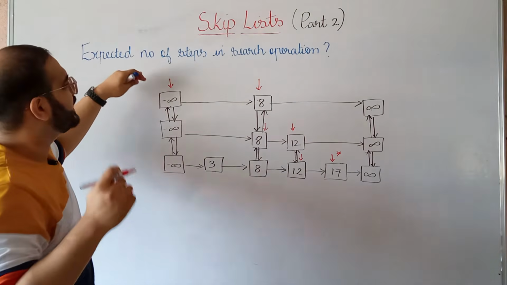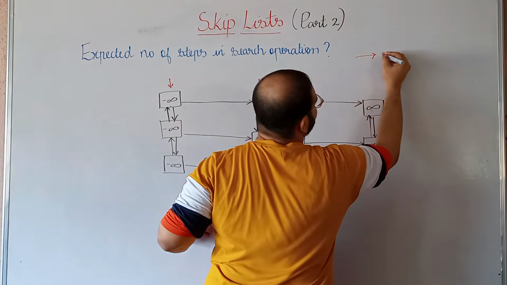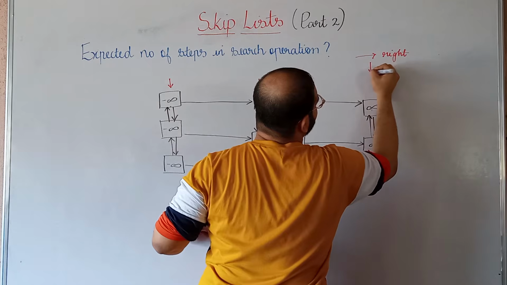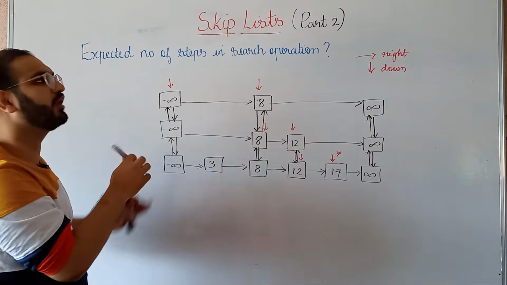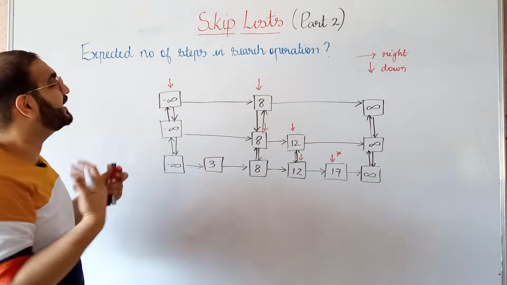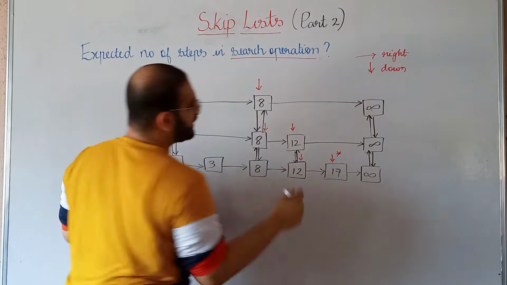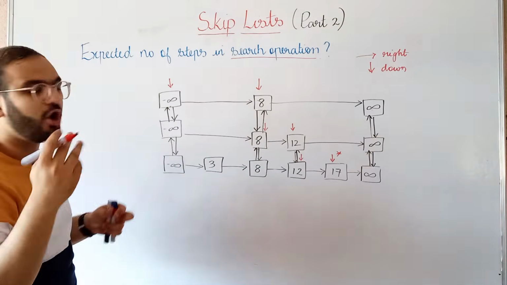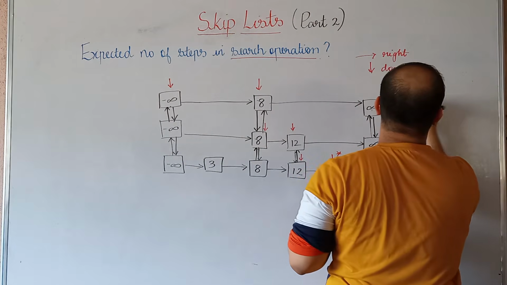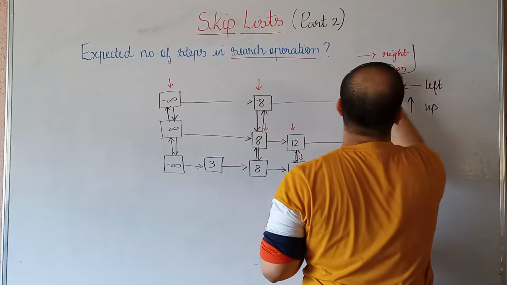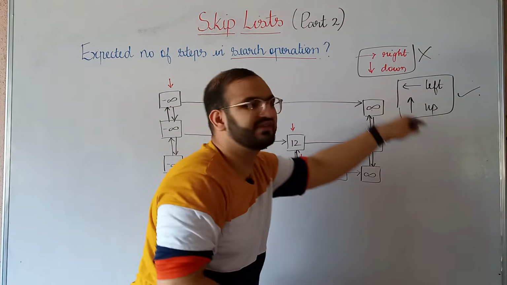So if you look at it, in a search operation we are actually moving in two directions, either right or down, correct? We are never moving left or up in a search operation. But when we try to find out the time complexity for this search operation, we will move in the opposite directions, that is left and up.